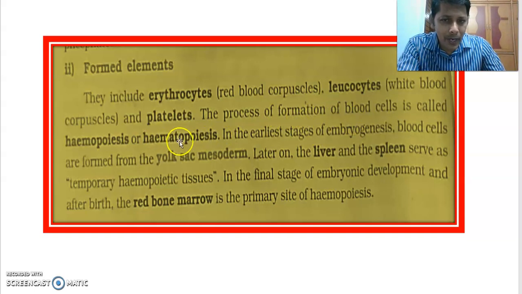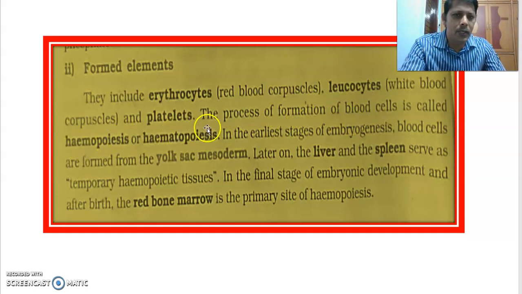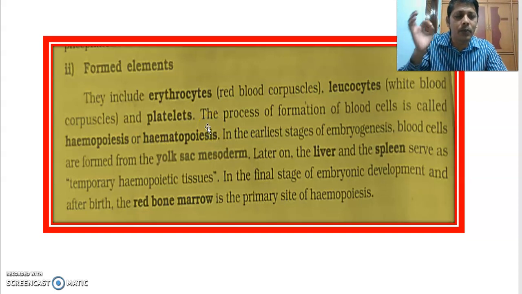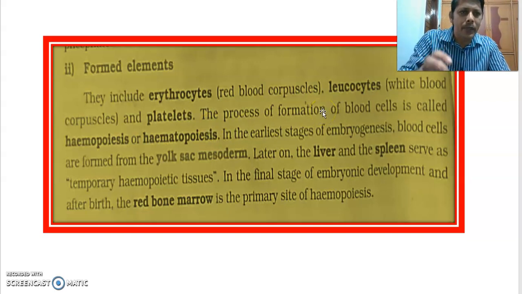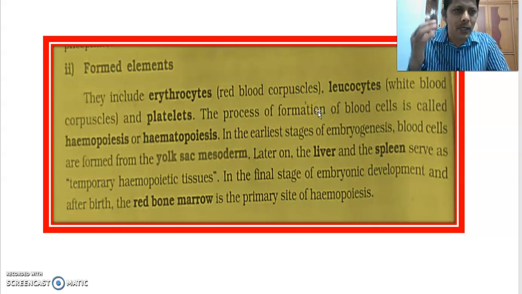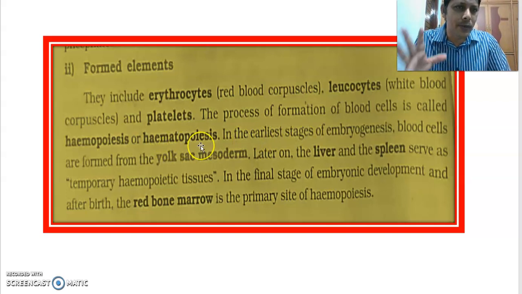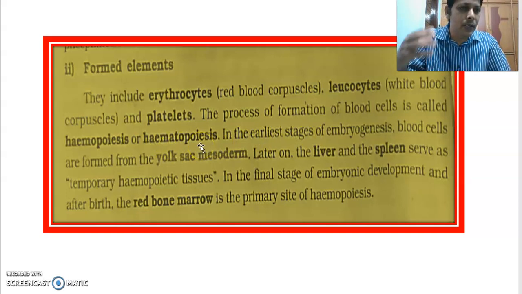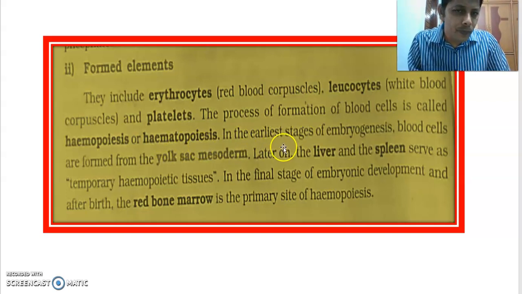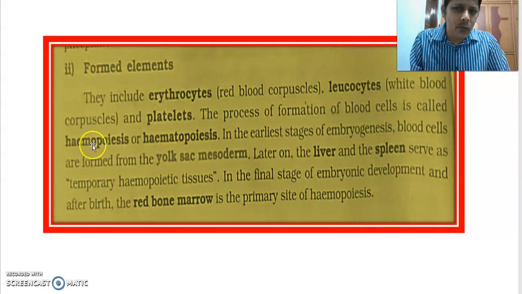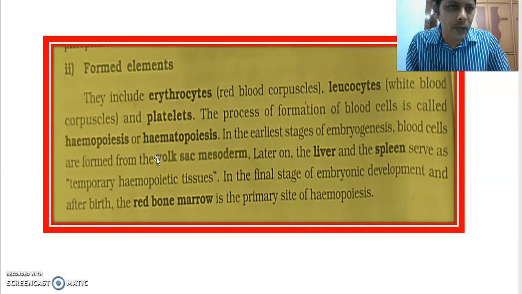What is meant by hematopoiesis or hemopoiesis? The process of formation of blood cells, meaning RBC, WBC, and platelets, is called hemopoiesis or hematopoiesis. Hematology is the study of blood. Where does this hemopoiesis occur? It occurs in different places in the different stages of our life.